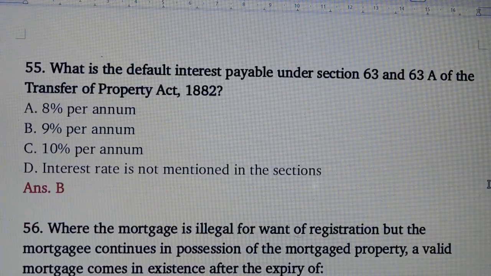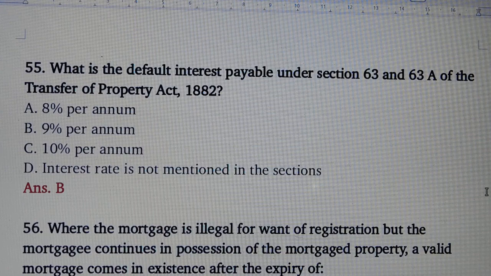Question number 55. What is the default interest payable under section 63 and section 63A of the Transfer of Property Act? Answer is option number B, 9% per annum.